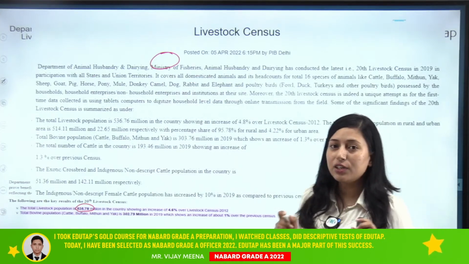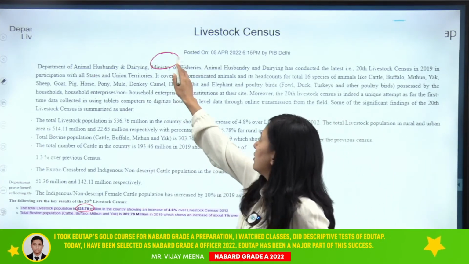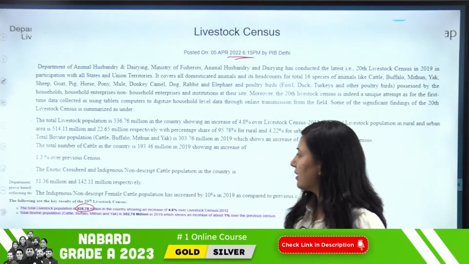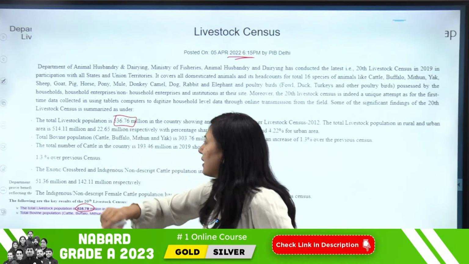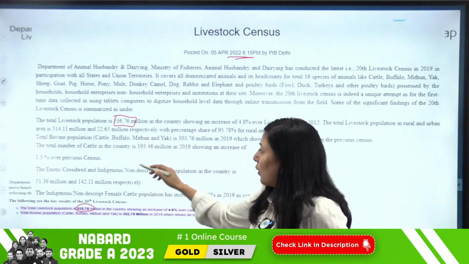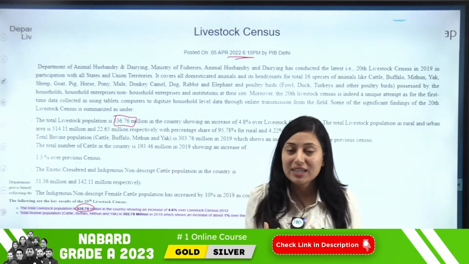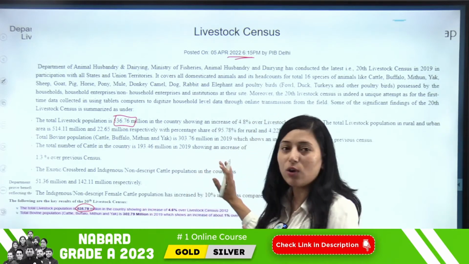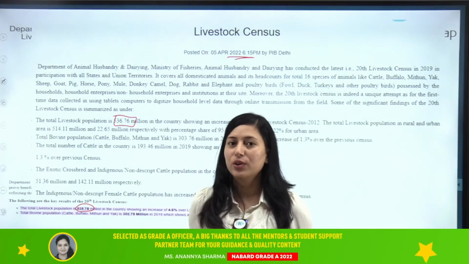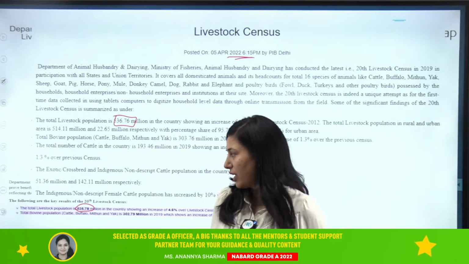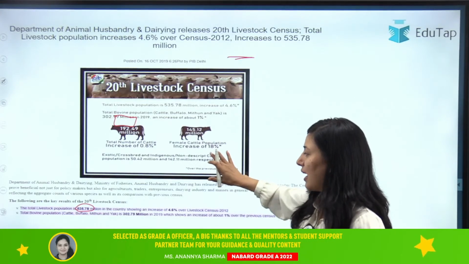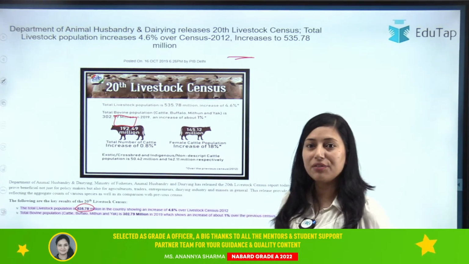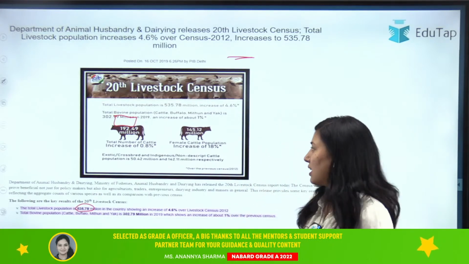Now there was another news covered by PIB in 2022, and in this article they have said that the livestock population is 536.76. Why this happened, we don't know. But for us, we are covering the livestock census report of 2019-20, so we are not covering the PIB. Whatever I tell you here is according to the actual report. If you go to this article, at the end they have given the link of the actual report. So whatever I am covering here, I am covering with the actual report. Okay, so let us start.